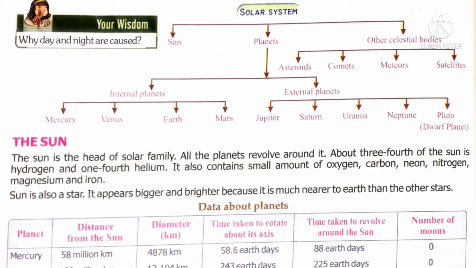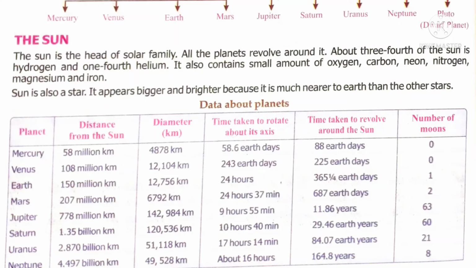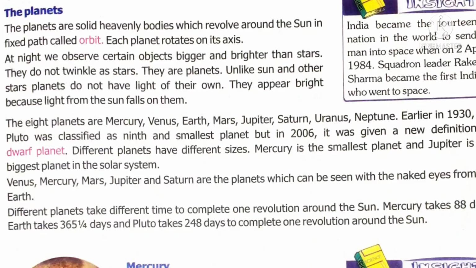A spaceship named Eagle landed on the moon on 20th July 1969. Neil Armstrong was the first man to land on the moon. In the Greek language, the meaning of planet is wanderer. Many planets like Venus, Mercury, Mars, Jupiter and Saturn can be seen with our naked eye